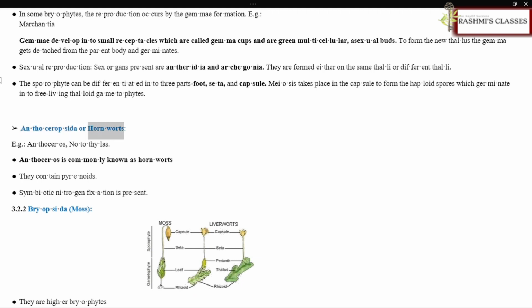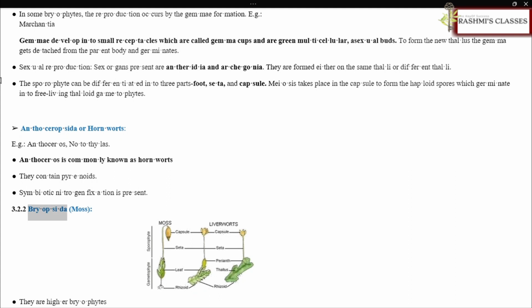Anthocerotopsida or hornworts. E.g., Anthoceros, Notothylas. Anthoceros is commonly known as hornworts. They contain pyrenoids. Symbiotic nitrogen fixation is present.